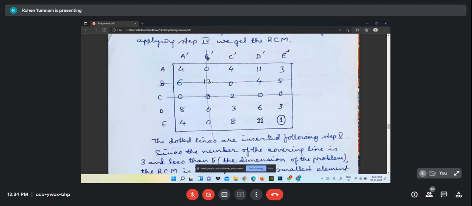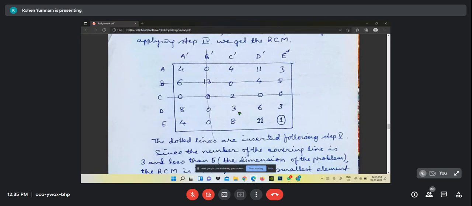And here we get only 3. 1, 2, 3. Check whether these 3 lines cover all the 0. Is there any 0 left not covered by the lines? It is covered. Yes, sir. It is covered. But how many lines do you get? 3. Line is 3.